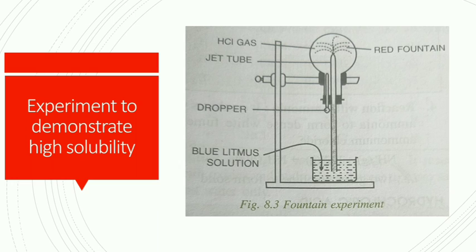Now what you have to do, the HCl gas which is present in the round bottom flask, in that flask we have to press the dropper and the water will go inside that flask, due to which, as HCl has a high solubility, it will react with water, and as water enters the flask, the outside pressure being higher pushes the blue litmus solution inside the jet tube, and as the blue litmus solution reacts with this hydrogen chloride gas and water mixture, it forms a red fountain or a red litmus solution.